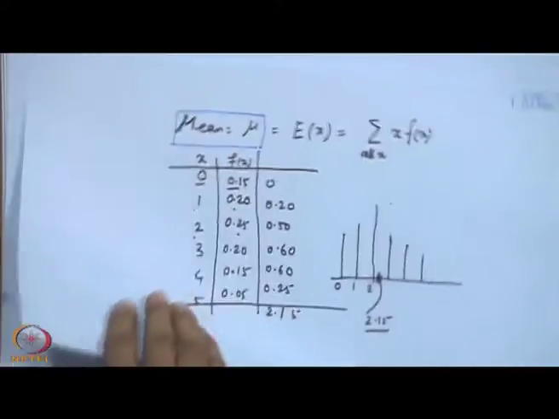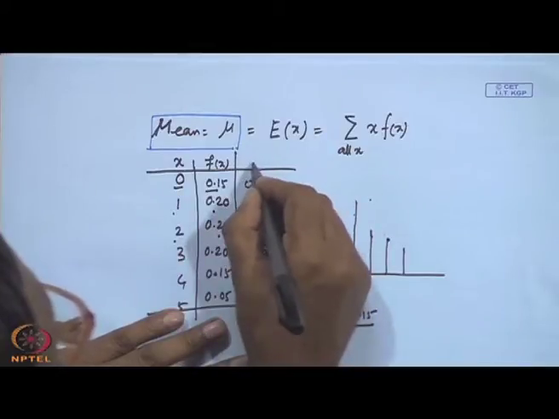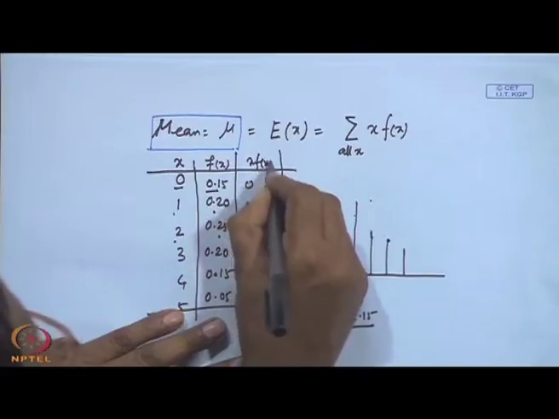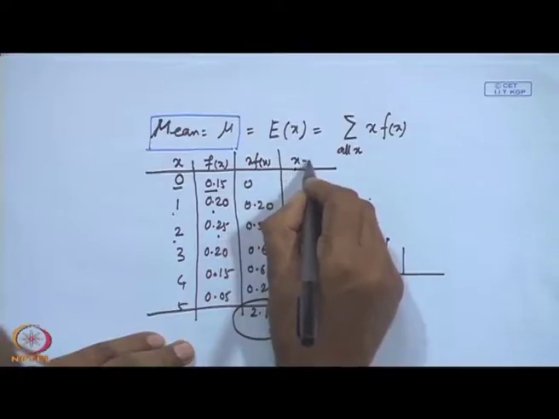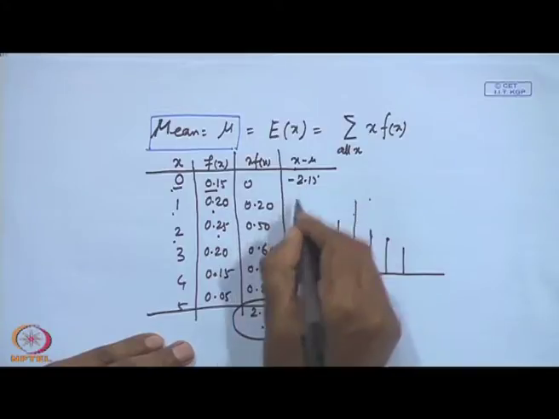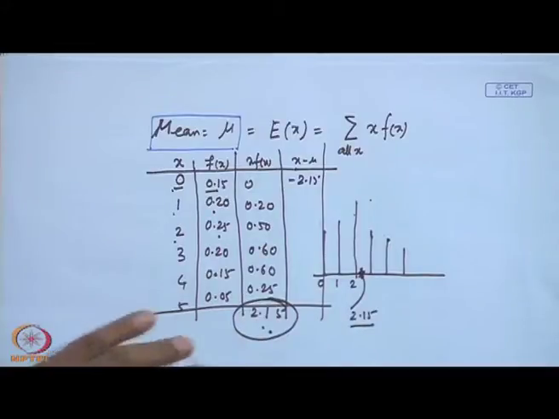and you have computed here two things. What are those things? That you computed x, then this one is the x f x, you know the mu value, mean value you know. Now, you can create x minus mu, that means 0 minus 2.15, that will be minus 2.15, like this you can calculate, and again you square it, multiply it, then add it. So, you will be getting the sigma square, that is variance part. Okay.